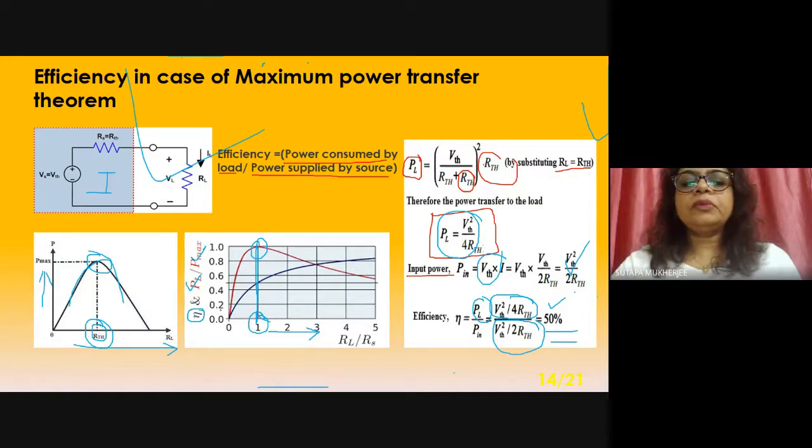So mind it, this curve is PL by P max, but this curve is for eta. Here PL is maximum, PL by P max, but eta is 50%.